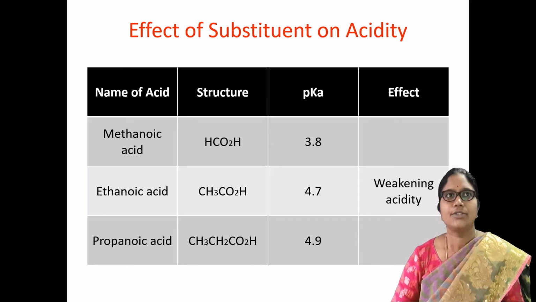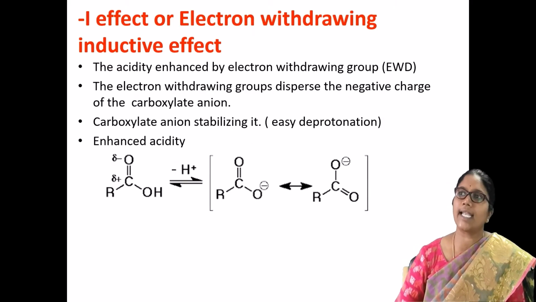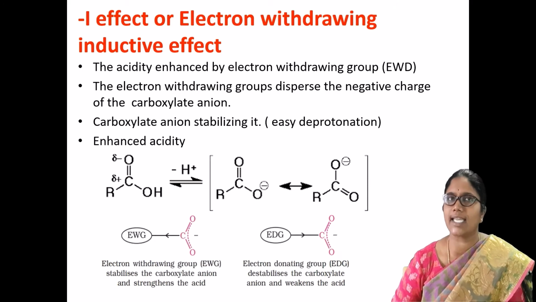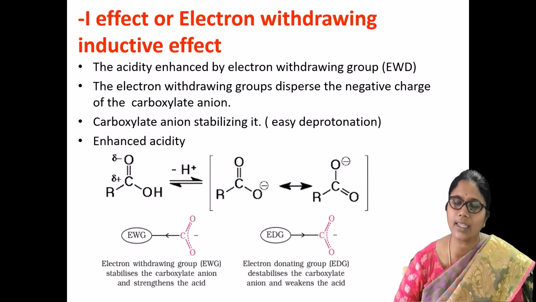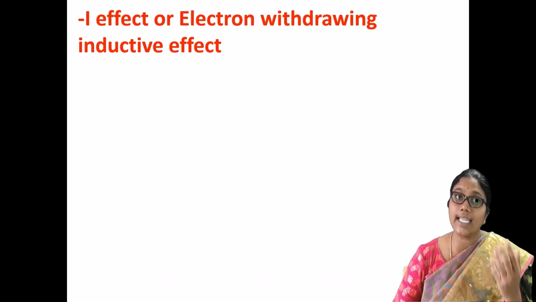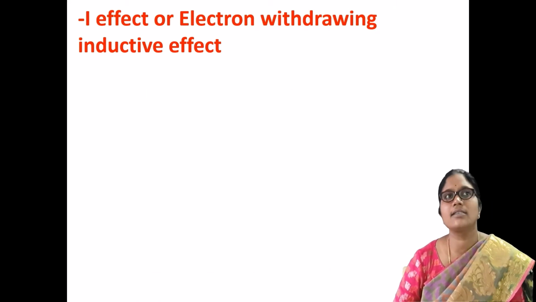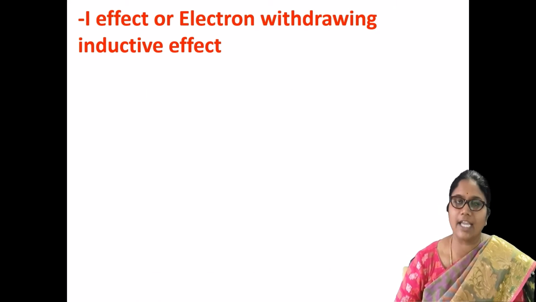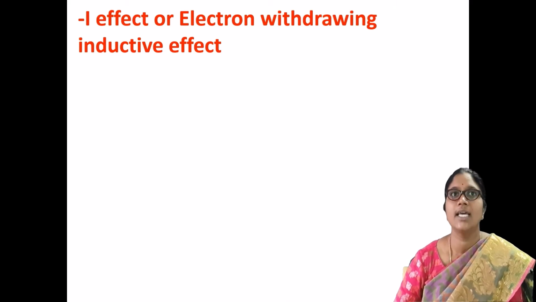Next, the plus inductive effect, or plus I effect, is associated with electron releasing groups, whereas the minus I effect, or minus inductive effect, is associated with electron withdrawing groups.